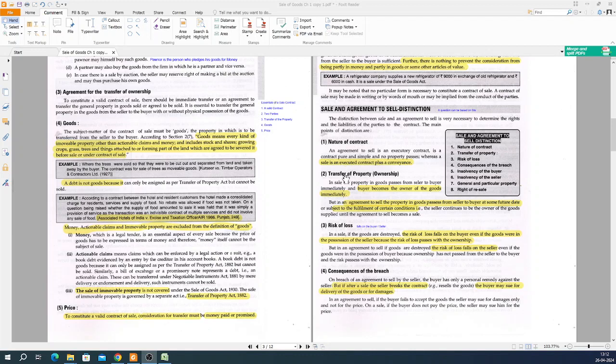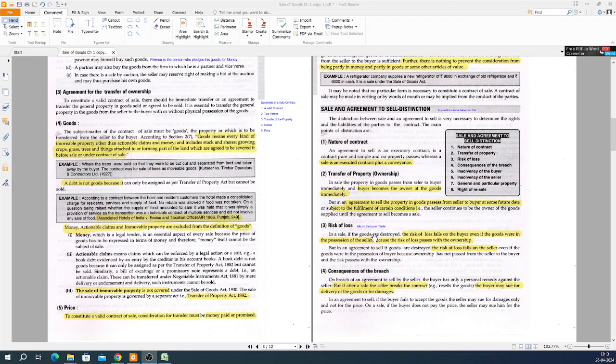Second point is on transfer of property or ownership. In the sale, the property in the goods passes from seller to buyer immediately and the buyer becomes the owner of the goods immediately. It's very simple, nothing much to explain over here. Whereas in the second case, the agreement to sell, for example in case of property or automobile, the buyer becomes the owner after a certain period of time, which may be 3 months, 6 months, depending upon what's written in the agreement after giving the full payment.